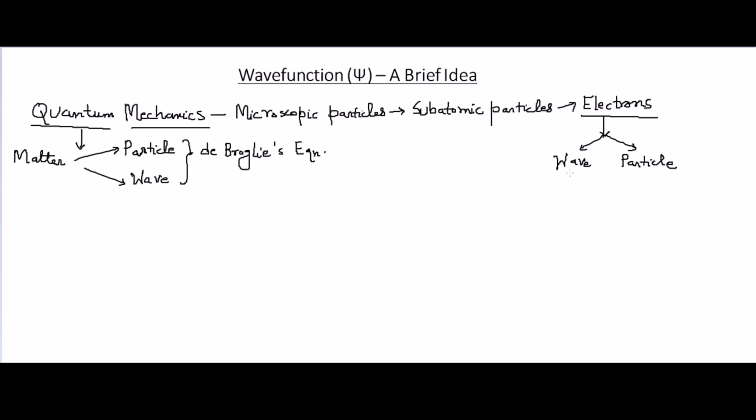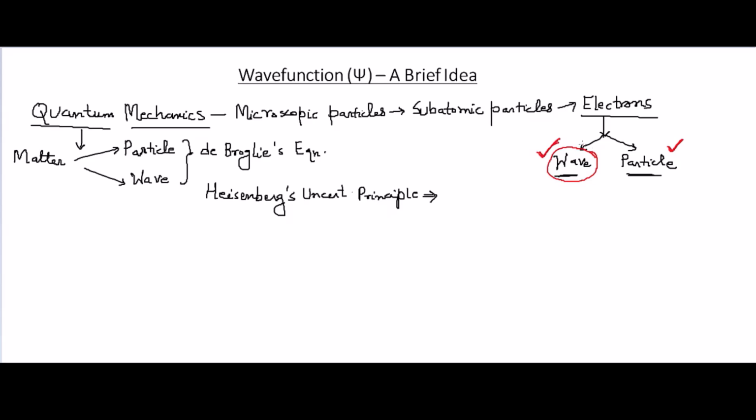Now, according to Heisenberg's uncertainty principle, which you must have learned, it is impossible to determine both the position and momentum of a small particle like an electron. So what does that mean? It means that if the wave nature is dominant, then particle nature will not be visible, and if particle nature is dominant, then wave nature will be diminished. So in case of these small microscopic particles, we more often encounter the wave nature.